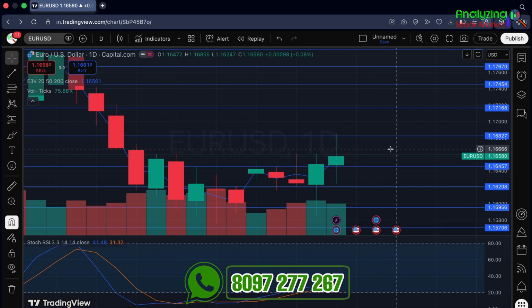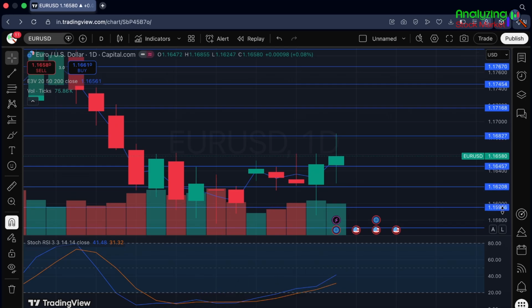Now let's talk about the closing first. Here 1.16580 is the closing. The direct support is 1.16457. Direct resistance is 1.16827. After direct support, there is a support of 1.16208 and then 1.15956. After direct resistance, there is a resistance of 1.17168 and then 1.17454. So these are the important support and resistance zones which will help you to take better stop loss and target levels according to your bias for this week. So do mark these levels on your chart as well.